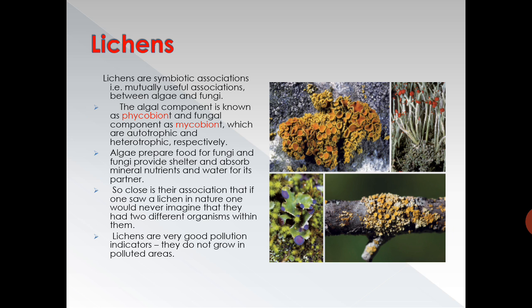These are the symbiotic association of algae and fungi, where both live in such a relationship that both are benefited and neither is harmed. Very important question again from exam point of view, lichens. So this was about viruses, viroids and lichens.